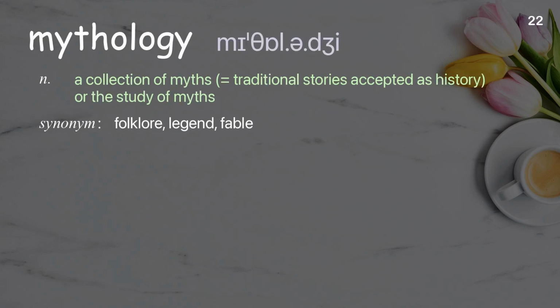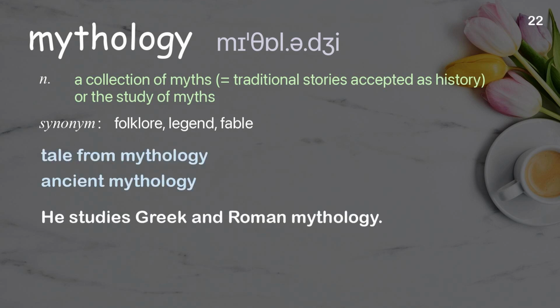Mythology. A collection of myths, traditional stories accepted as history, or the study of myths. Examples: Tale from mythology. Ancient mythology. He studies Greek and Roman mythology.